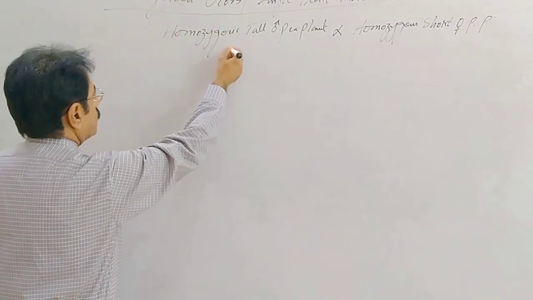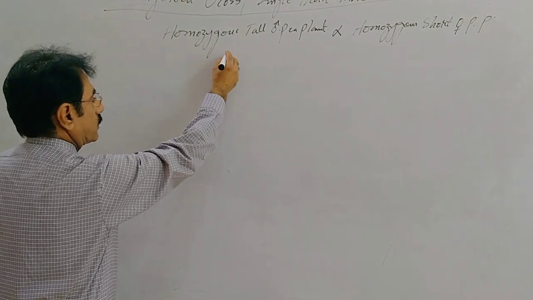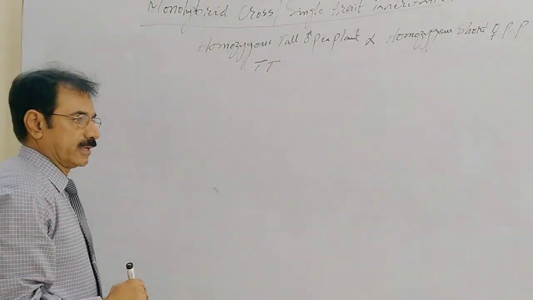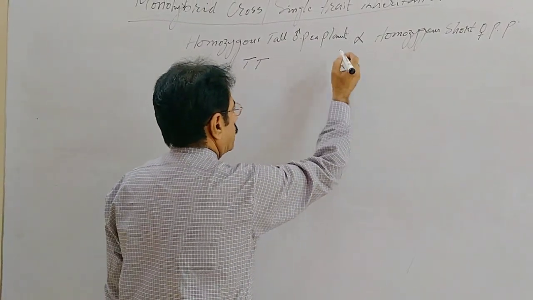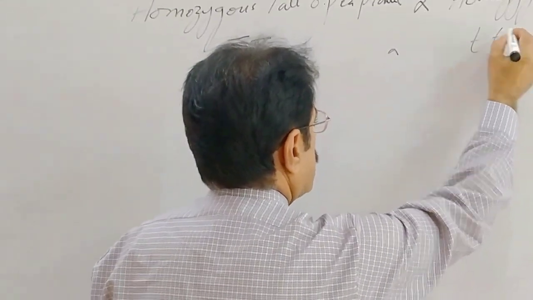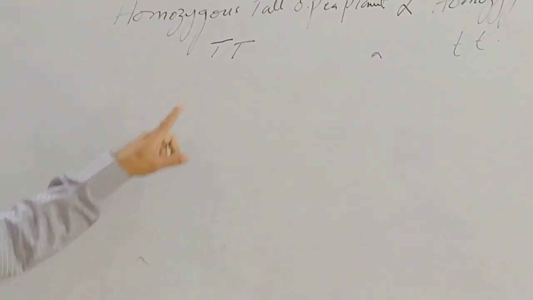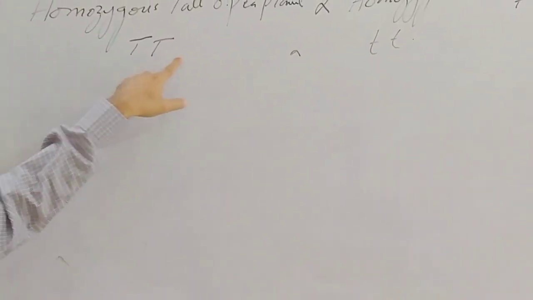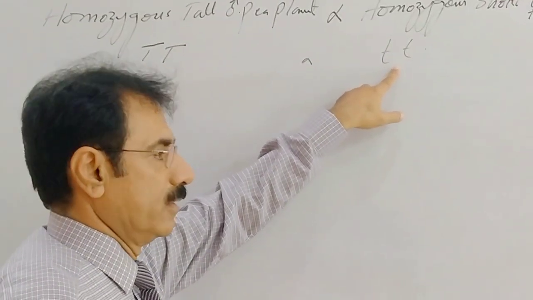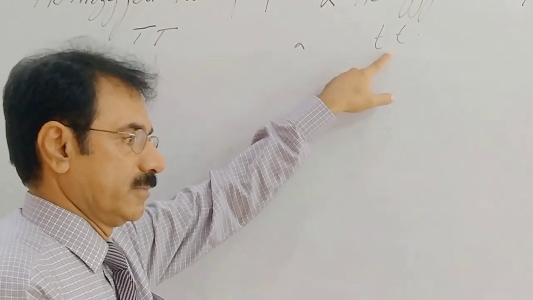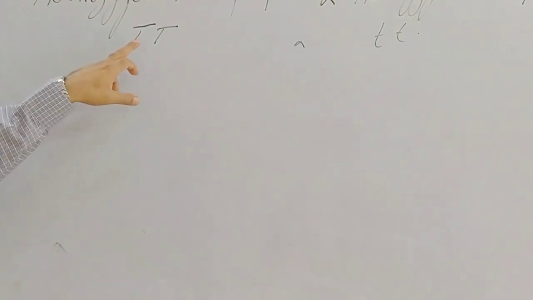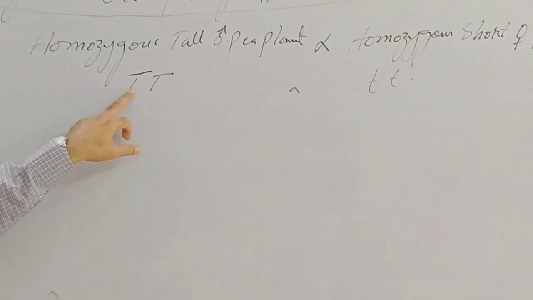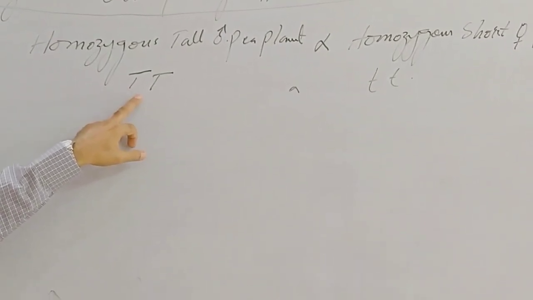will we denote a homozygous tall? T capital with T capital, and T small. Homozygous tall is genetically denoted by T capital T capital, and homozygous short will be denoted as T small T small. Dear students, why do we denote the homozygous tall as T capital? Is T capital the short form of tall?